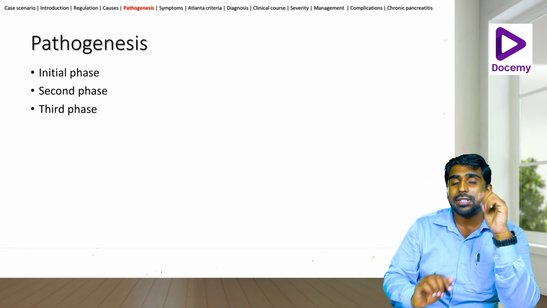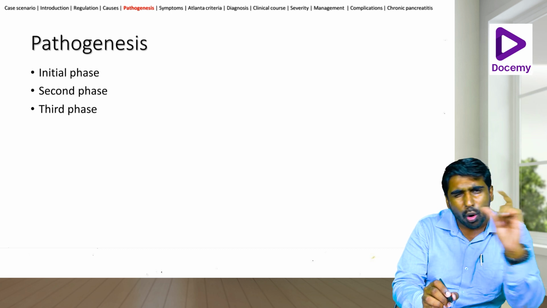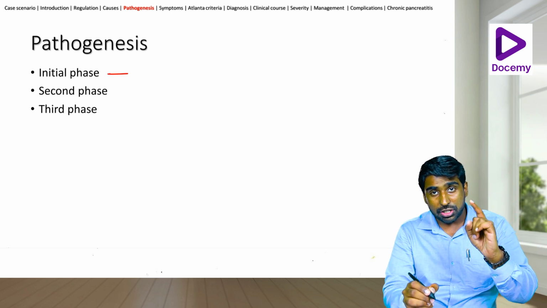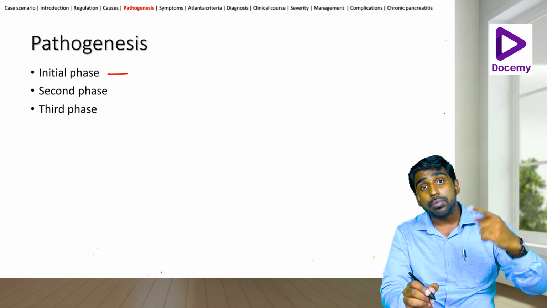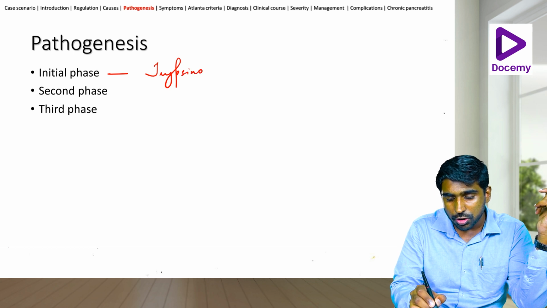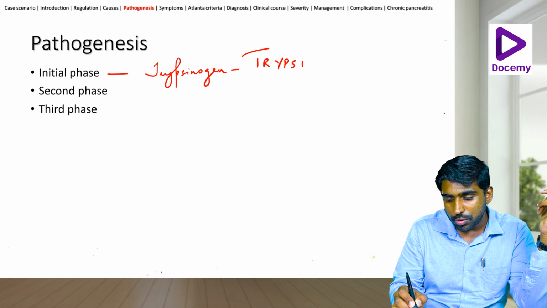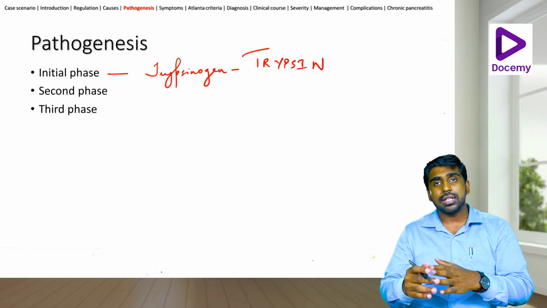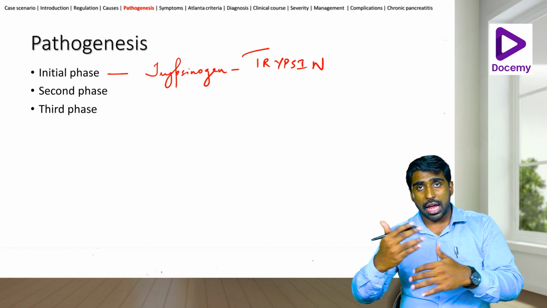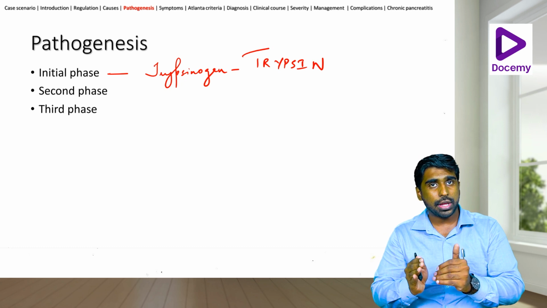So the same thing happens in the pathogenesis of pancreatitis. What happens first? I'll just tell you in a small detail just to understand how this occurs. As already mentioned, whenever there is a cause, there could be a leak that results in activation of trypsin. So trypsinogen gets converted to trypsin. Now whenever there is an inflammation, trypsin will go and activate the closer ones. So the closer ones will start proteolysis on their own.